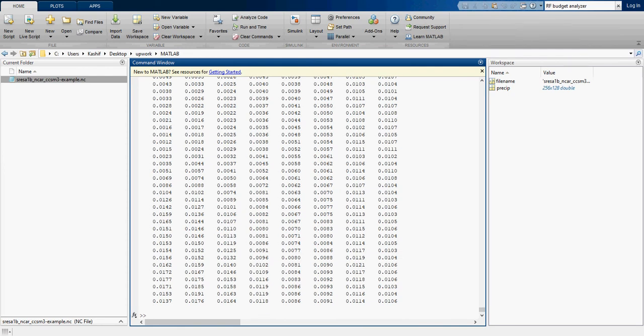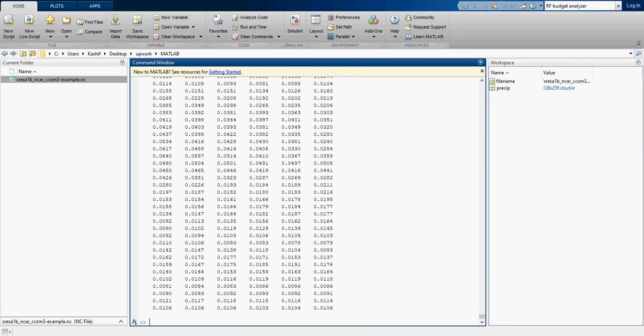Now we have to adjust it according to the latitude and longitude, so we will have to take its transpose. What we need is precip transpose, and transpose is with the apostrophe in MATLAB. So precip is actually the precip transpose. Now it is framed as per the requirement to be plotted against the latitude and longitude.